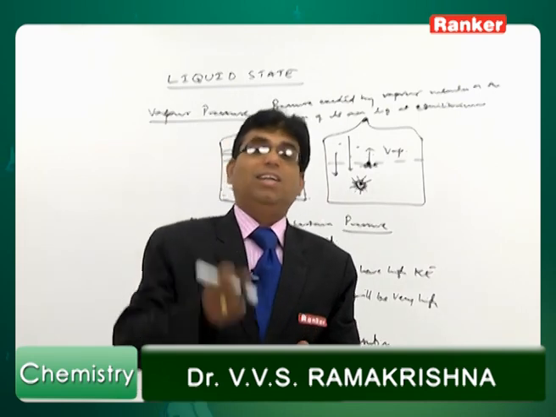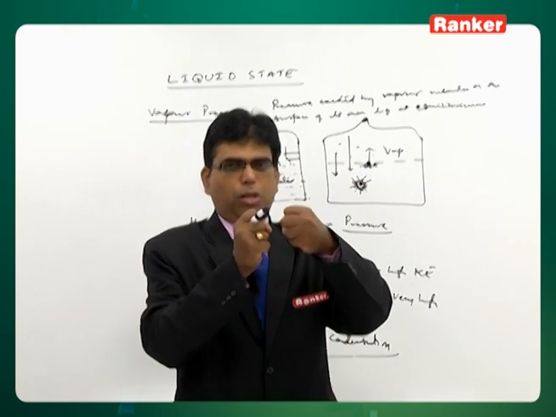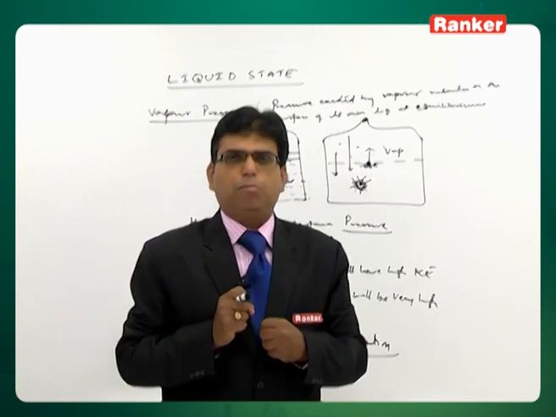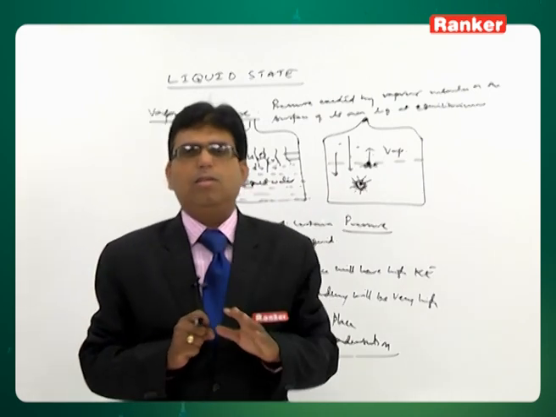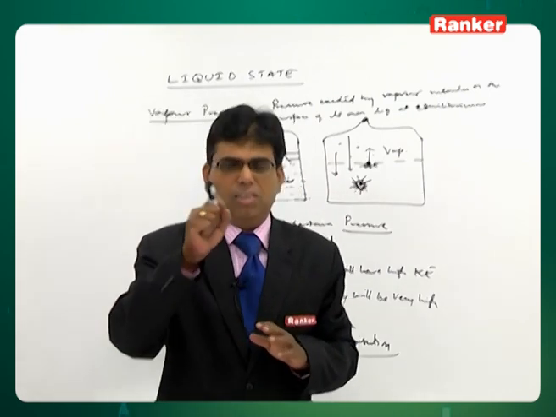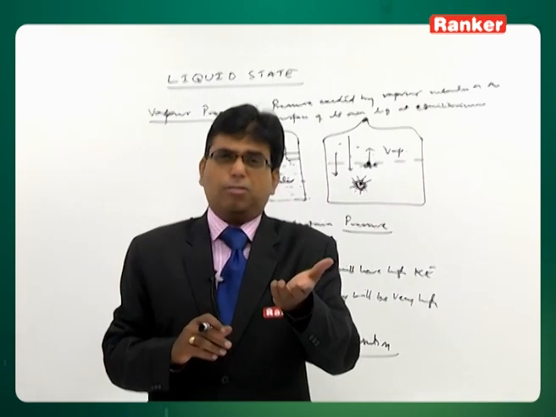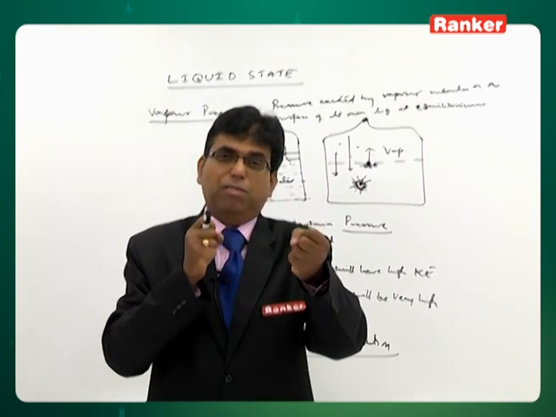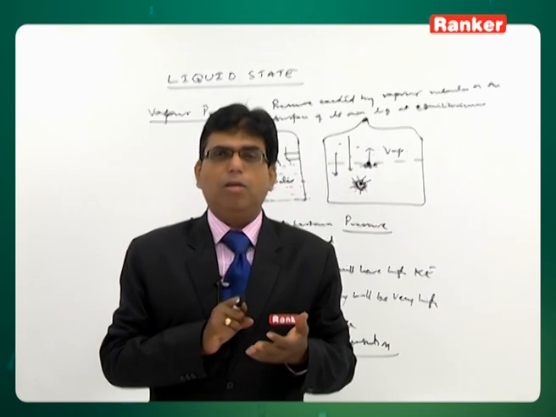What is the reason? In liquid water, there is a strong hydrogen bond, so the molecules are tightly held by hydrogen bonds and the escaping tendency is less. That is the reason we say the boiling point of water is more, that is 100 degrees Celsius. For ethyl alcohol, there also exists a hydrogen bond, but it is weak between two ethyl alcohol molecules, so the escaping tendency is relatively more.